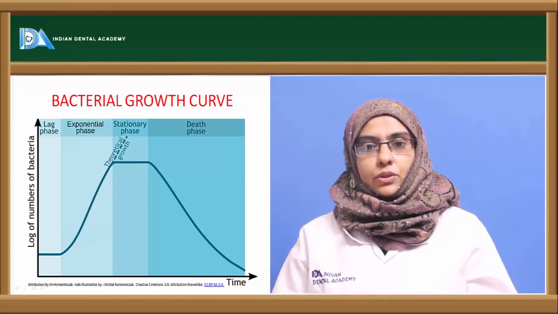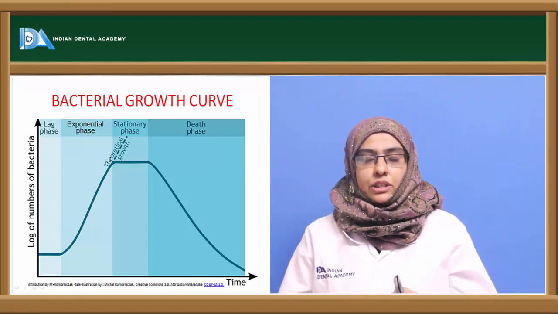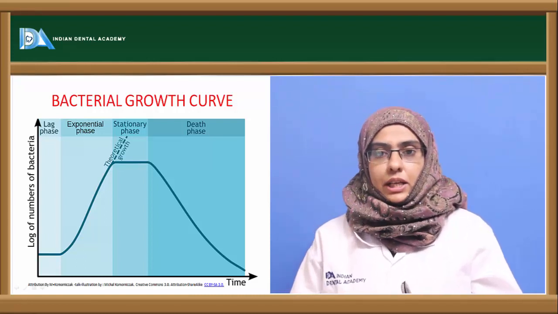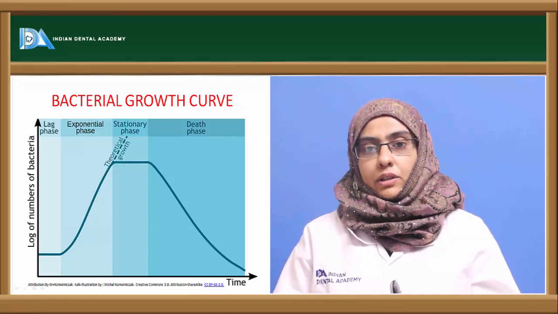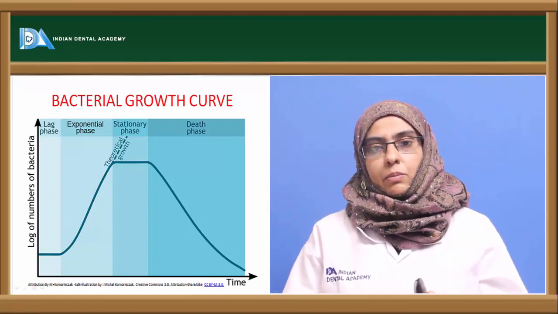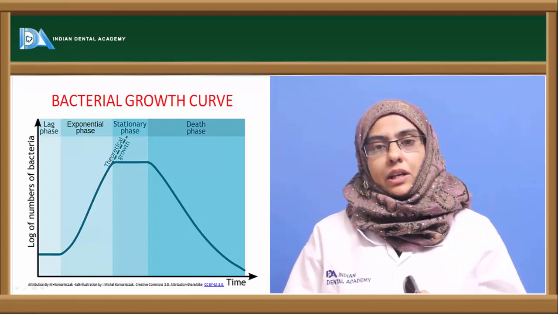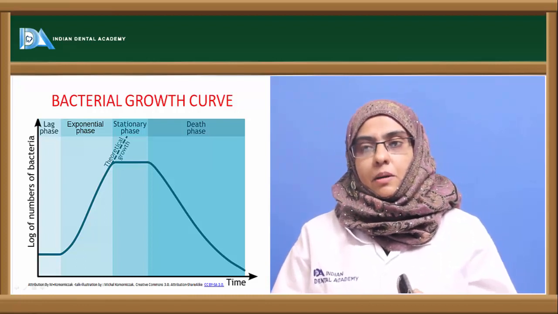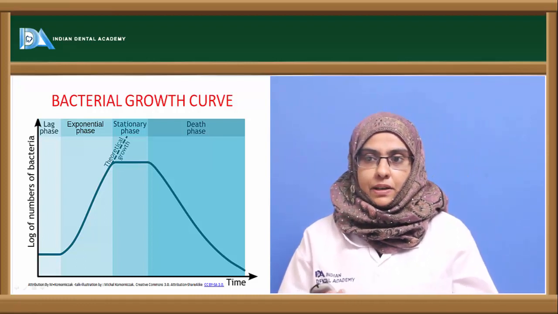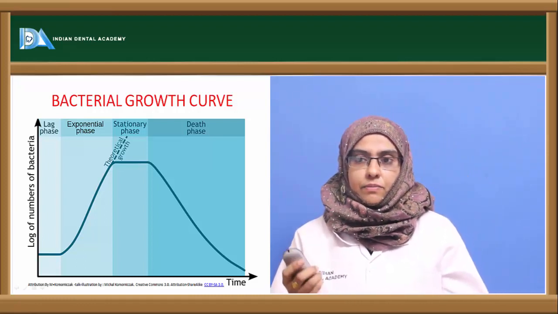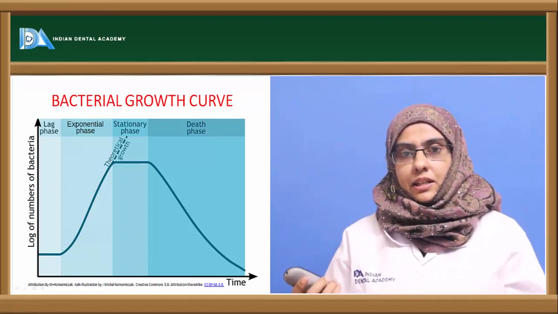And the death phase is due to three important reasons. One is nutritional exhaustion. There is no nutrition left for the organism to take up and to carry out the metabolic activities. Next is the accumulation of toxic products due to the metabolic activity of the organism. And the third one is the autolytic enzymes that are produced by the microorganism. So these are the four phases that help us to determine the phases of bacteria, that is lag phase, exponential phase, stationary phase and the death phase.